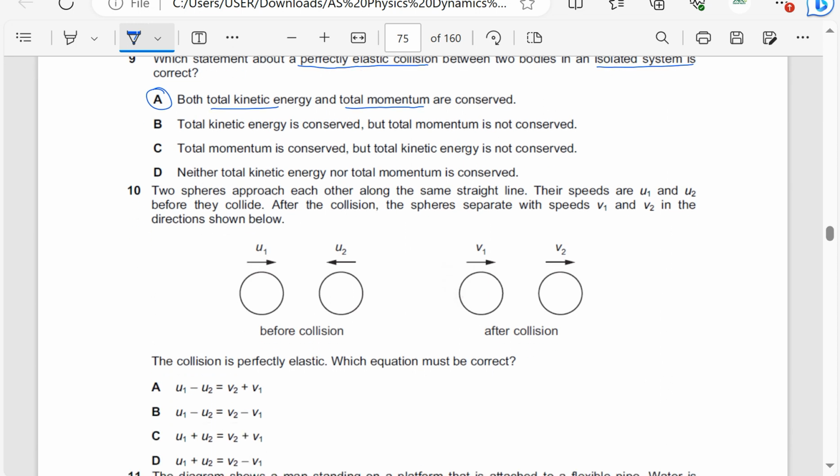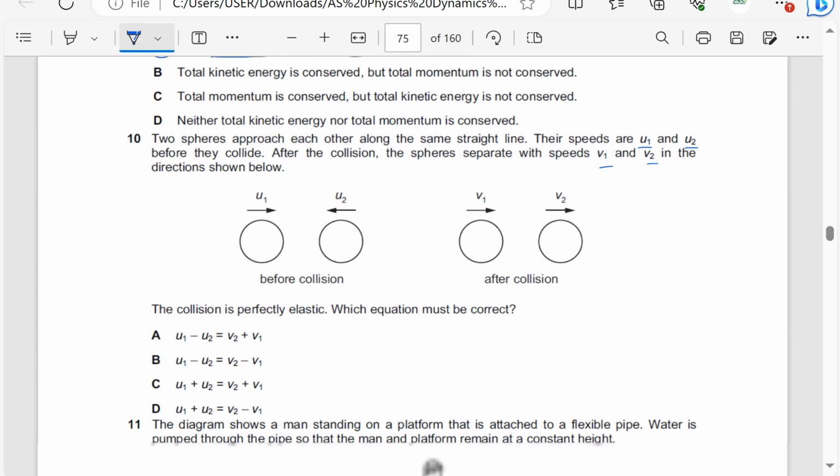Two spheres approach each other along the same straight line. Their speeds are u1 and u2 before they collide. After the collision, the spheres separate with speeds v1 and v2 in the diagrams shown. The collision is perfectly elastic. So if the collision is perfectly elastic, it means the total kinetic energy before collision is the same as total kinetic energy after collision, which means the relative speed of approach should be the same as the relative speed of separation. The word relative means we subtract the speeds. For perfectly elastic collision, relative speed of approach should be equal to the relative speed of separation.